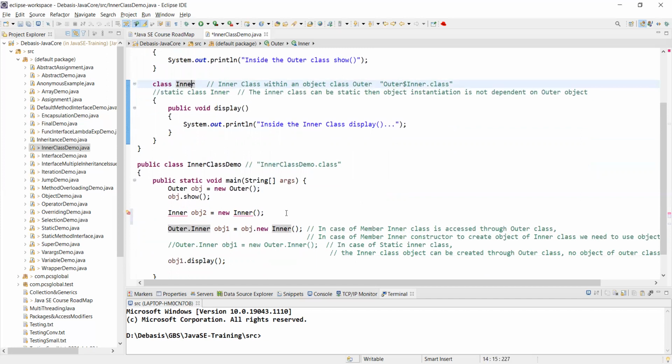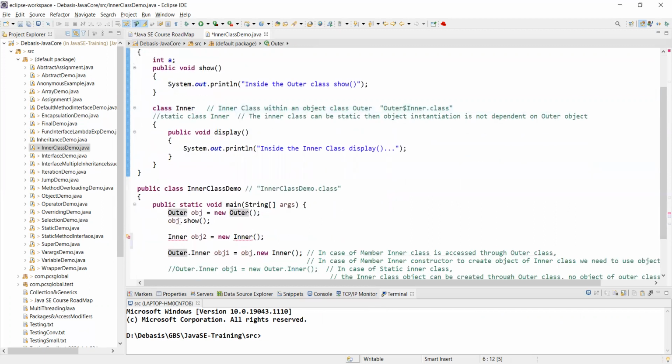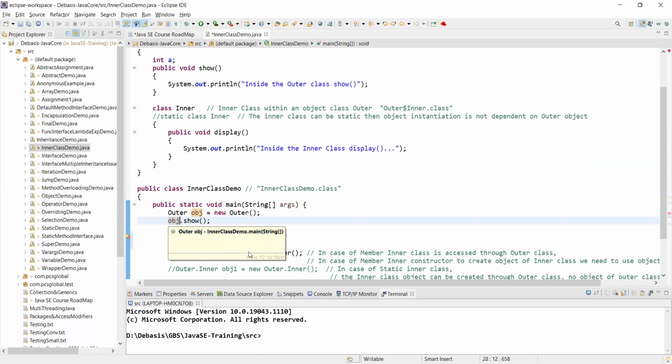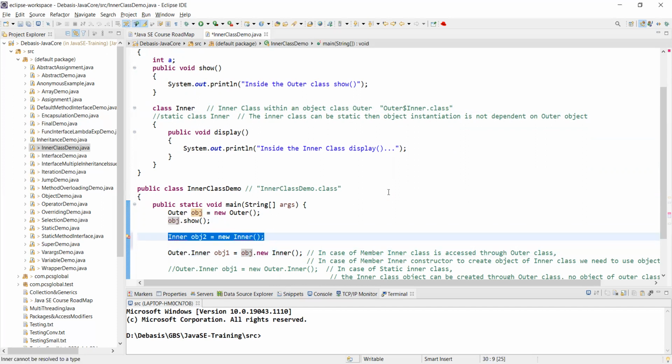To instantiate this object, I have to go through that reference of outer. And already I have used this object. I have to use this through inner, through this object, obj. That object 1 will be instantiated through an obj, with an object which is an object of outer class. I cannot do it directly by using this. Did you get me?